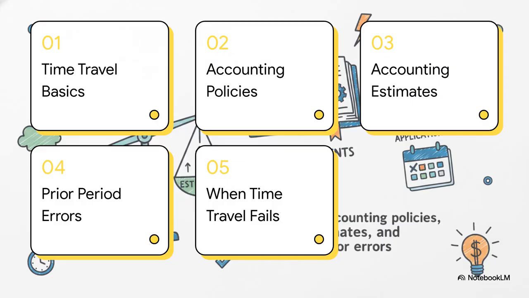Here's how we're breaking down IAS 8 today. First, time travel in accounting. Second, the rule book, which covers accounting policies. Third, best guesses, or accounting estimates. Fourth, fixing mistakes through prior errors. And finally, number 5, what happens when time travel actually fails.